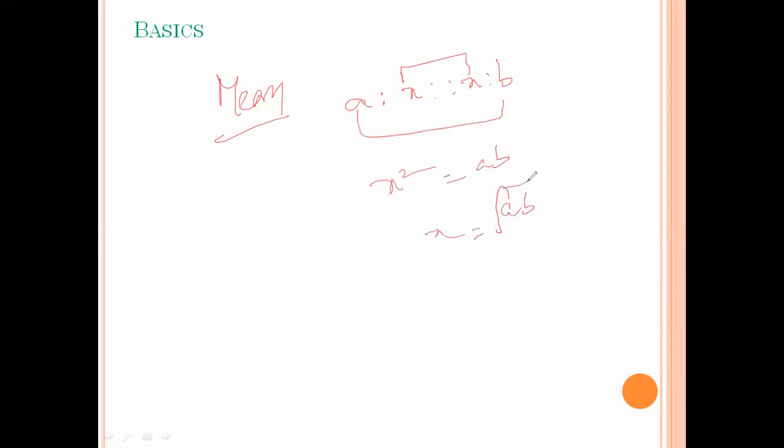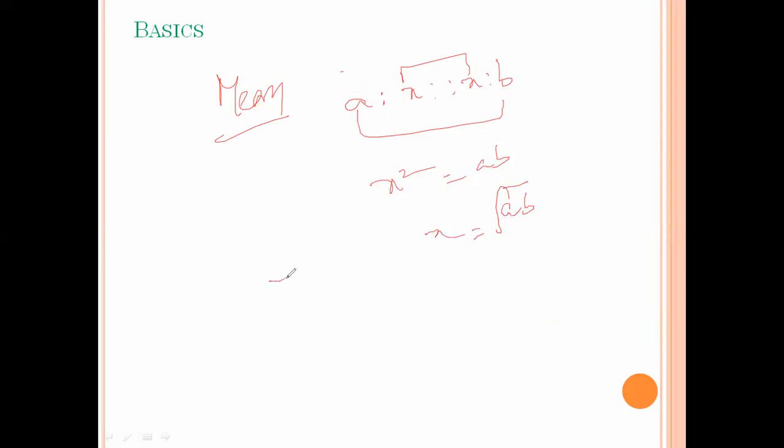Next one is mean proportion. Mean proportion means A is to X as X is to B. Here product of extremes is equal to product of means. X square equals A into B. X equals square root of AB. The square root of AB is the mean proportion of the given proportion.